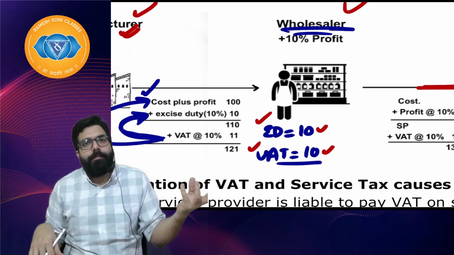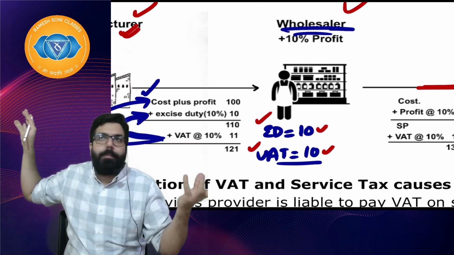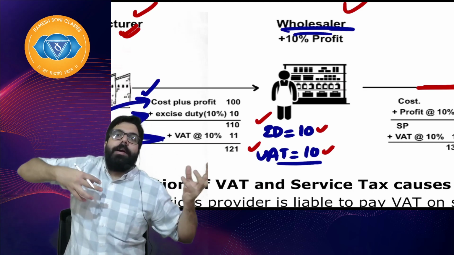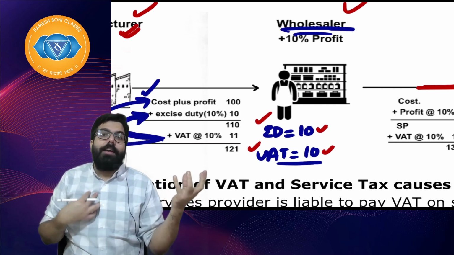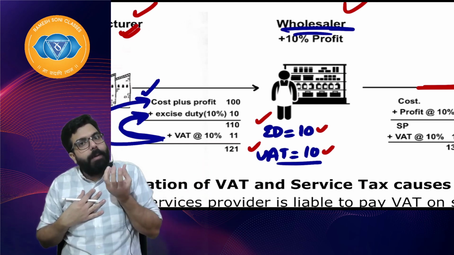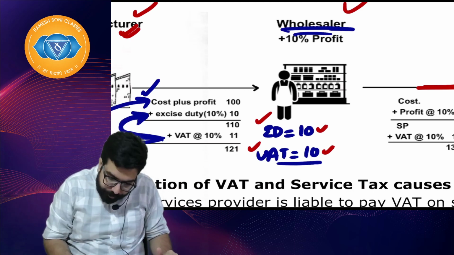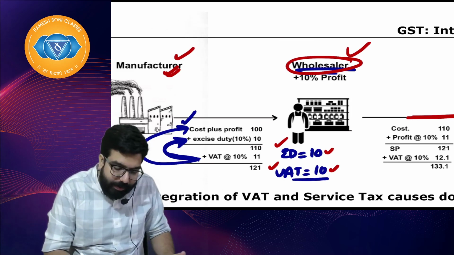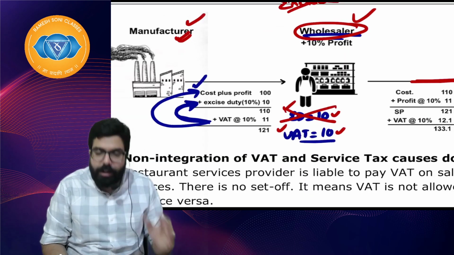Customer has paid 25. Government has got 20 earlier from me and 5 rupees now. So Baba, government will be happy that customer paid 25, I got 20 earlier and 5 now. So between the customer and the government, I am the link, but I should not suffer. I hope everyone is clear. So what is happening over here? I should have paid 20 rupees of tax and I should have got the credit of 20. So whenever I get the money from my customer, I can deduct this 20 rupees and pay the remaining to the government. But what happens? Wholesalers are not registered under excise. They were not registered under excise. And if they are not registered under excise duty, they never used to get the credit.